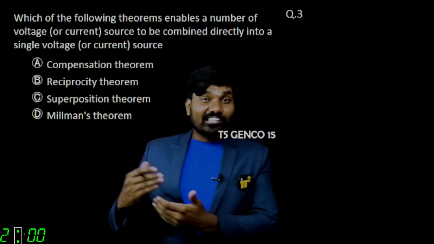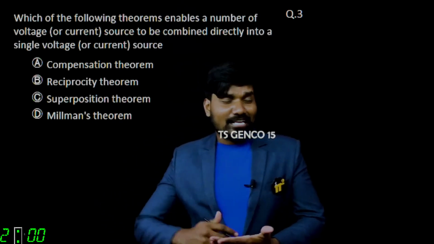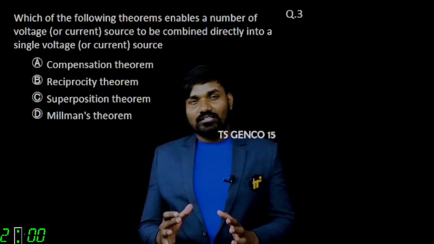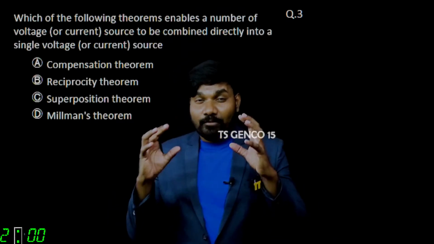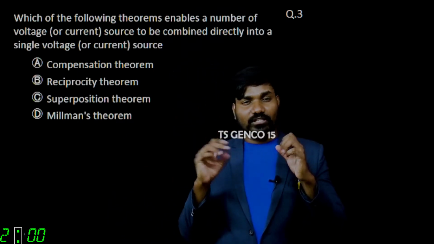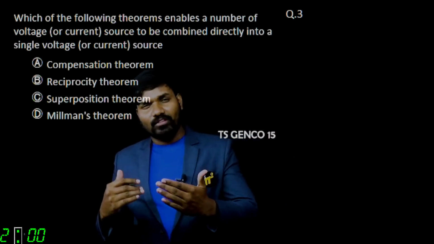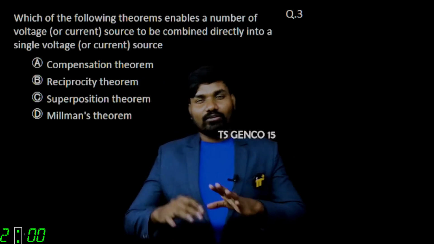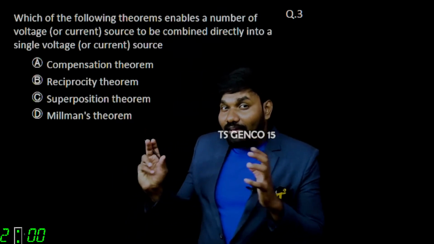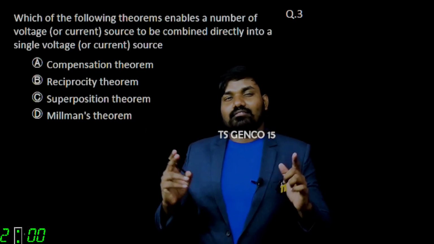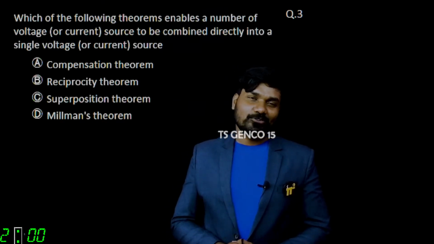Okay, likewise Thevenin's. Why Thevenin's? I'm pretty sure most students don't know what is the beauty of Thevenin's. They know Thevenin's like this: step 1, step 2, step 3, step 4. These are the 4 steps you have to do, then you will get the answer. That's fine. But the real beauty of Thevenin's, one has to know.